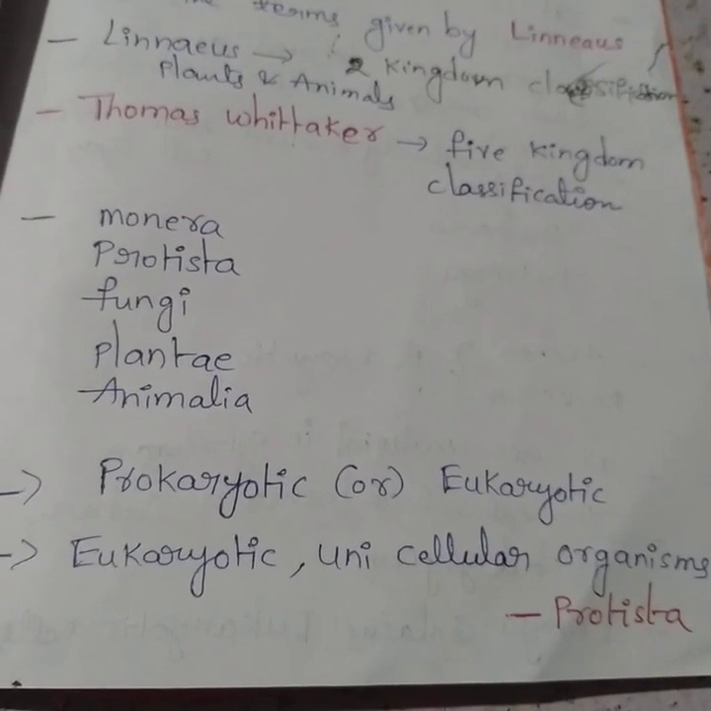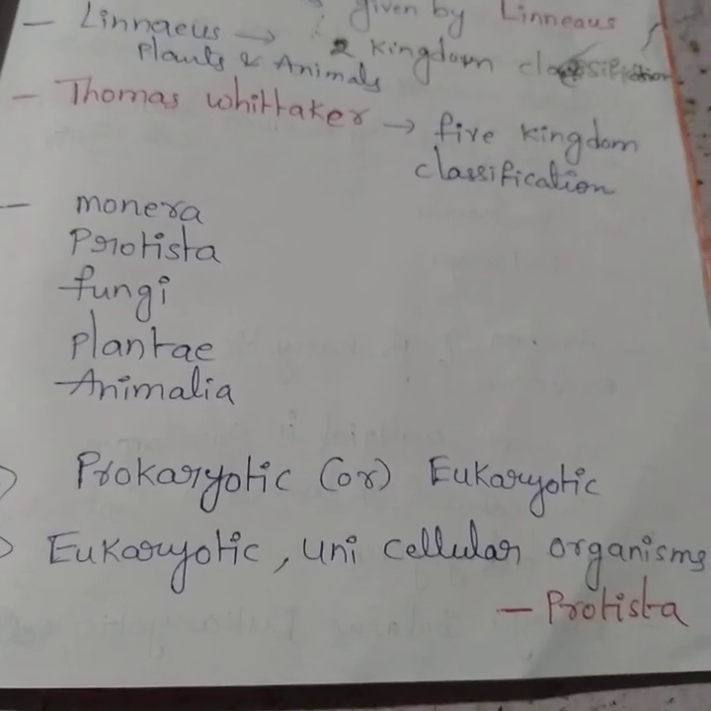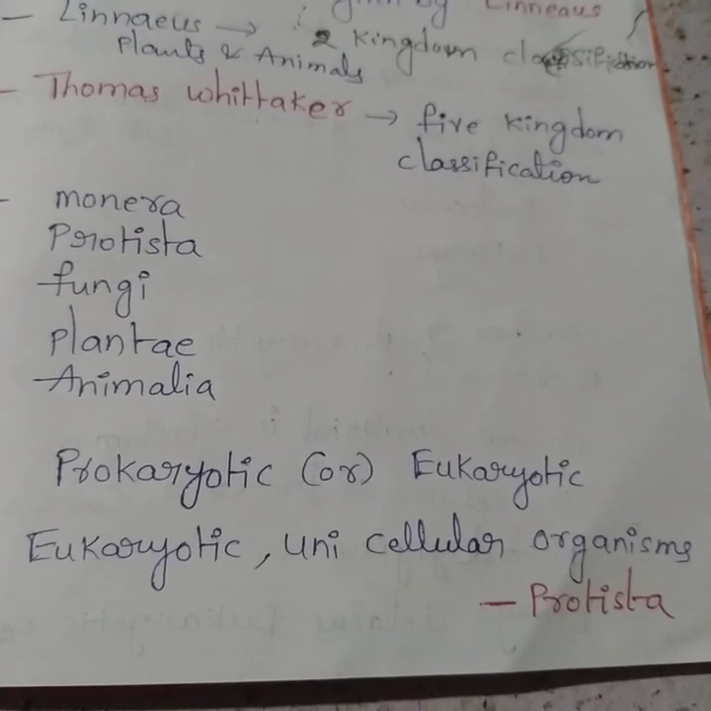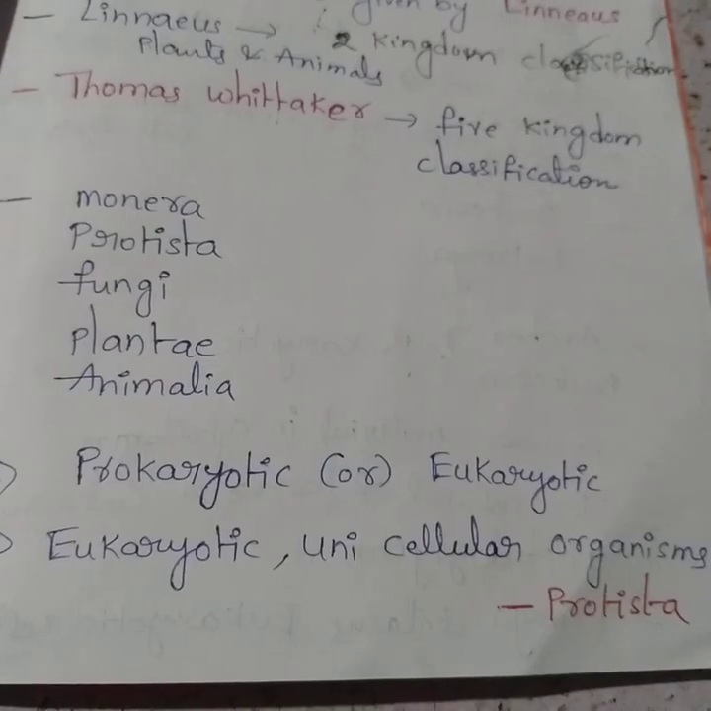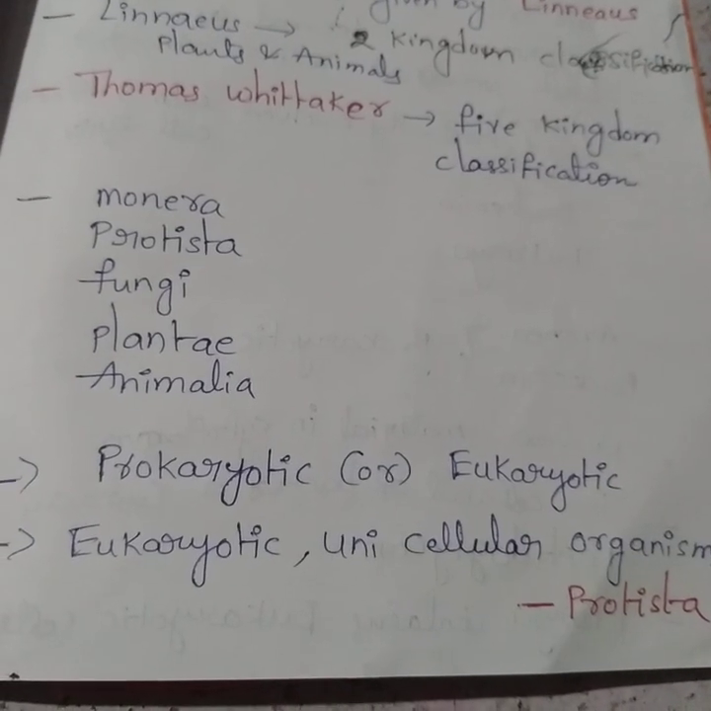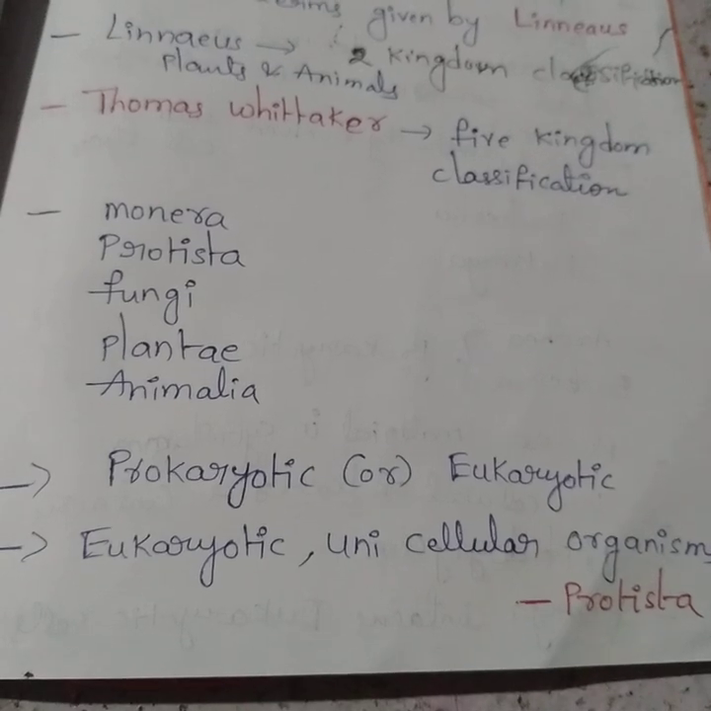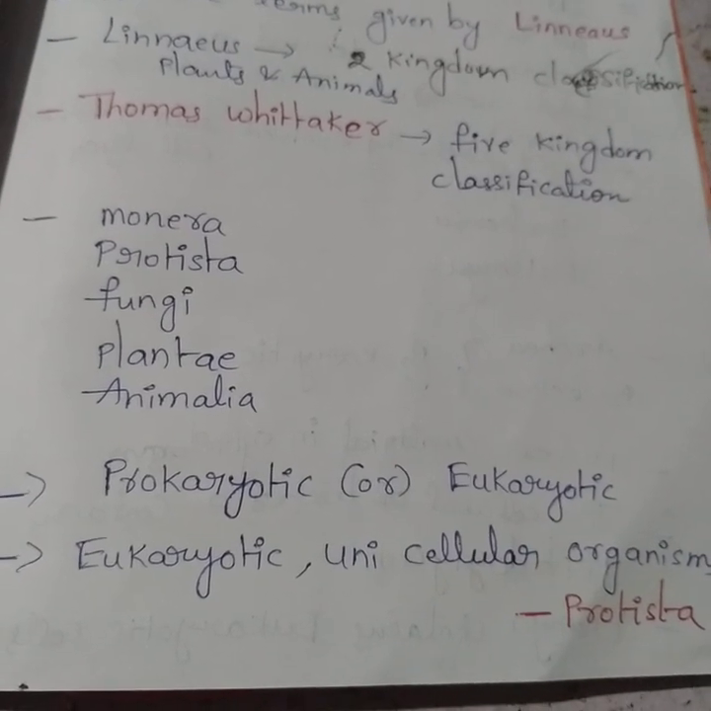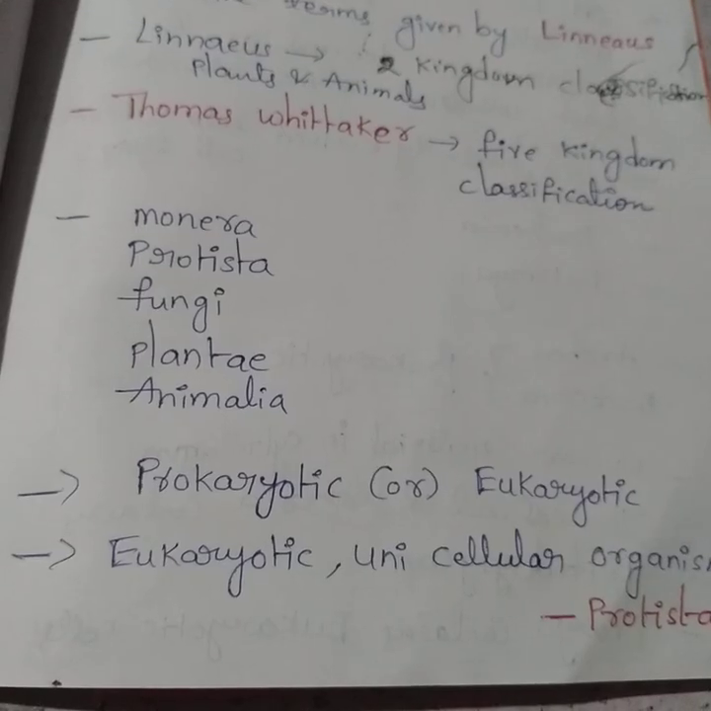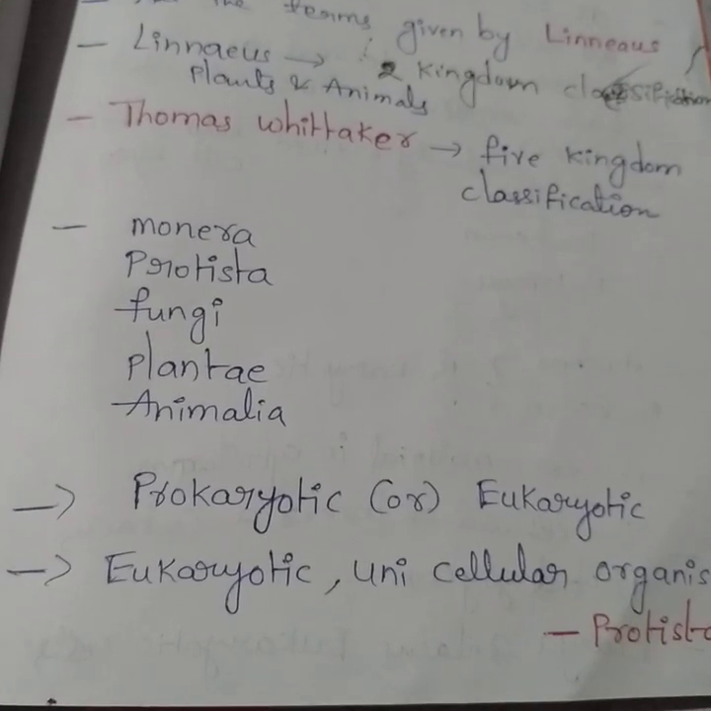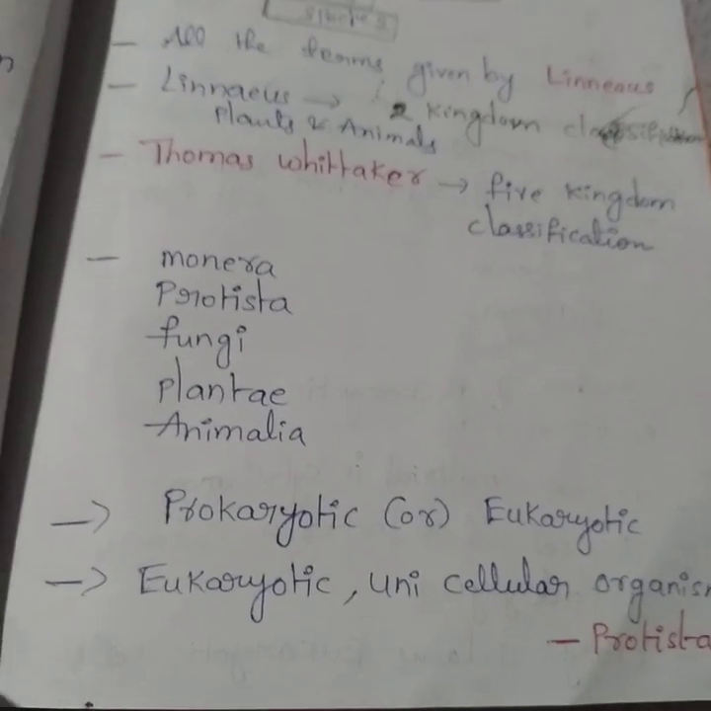In the next group, Protista, he included unicellular but eukaryotic organisms. In Monera he included prokaryotic organisms, and in Protista he included eukaryotic and unicellular organisms. So Protista is the second group in Whittaker's classification.